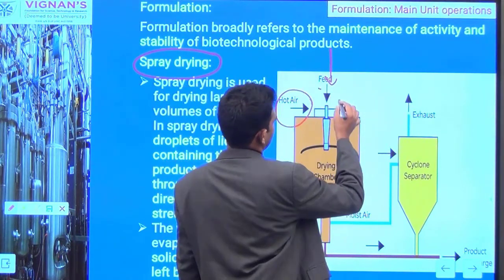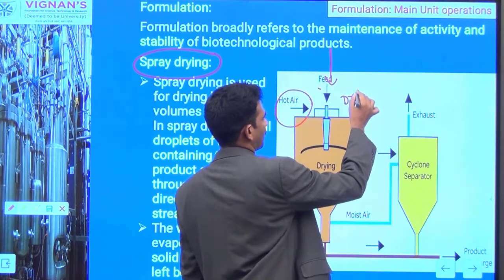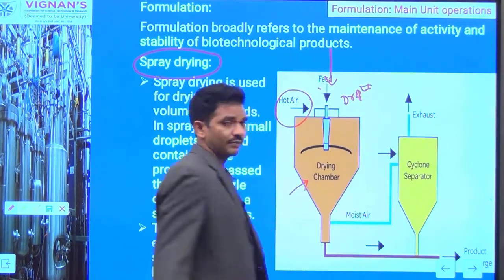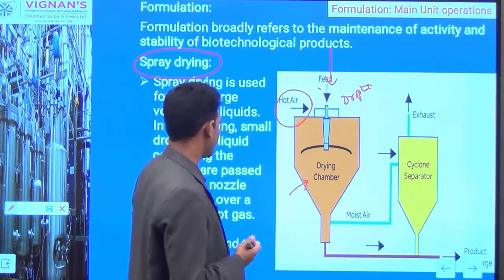Here the most important stage is the feeding of the sample. You have to pump the sample as droplets, drop by drop. The liquid is fed into a drying chamber as droplets.